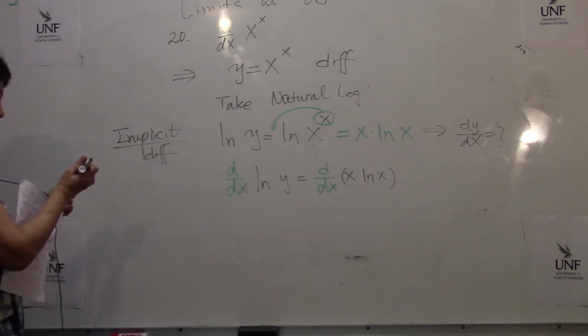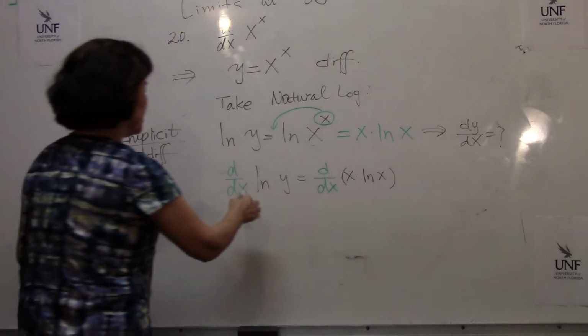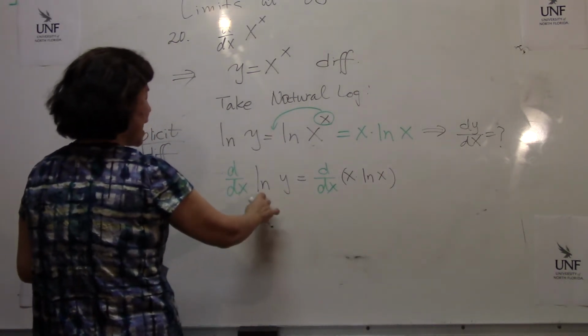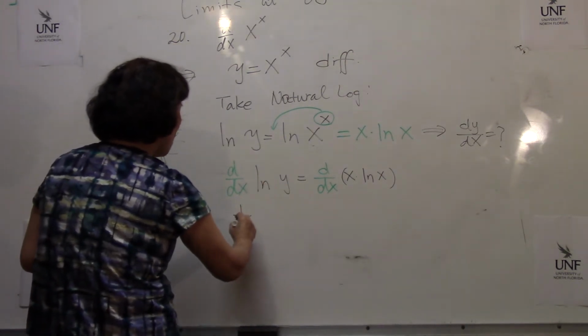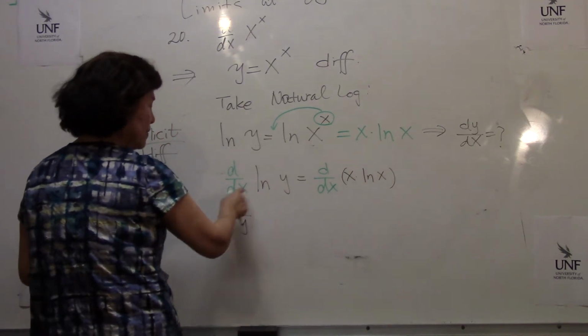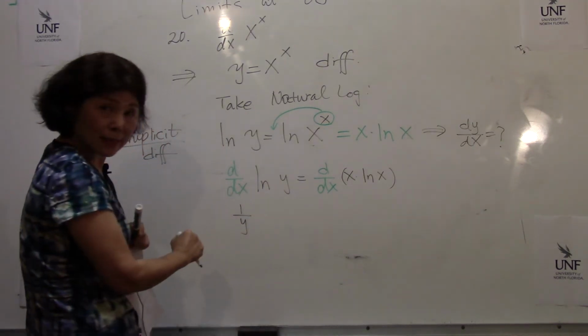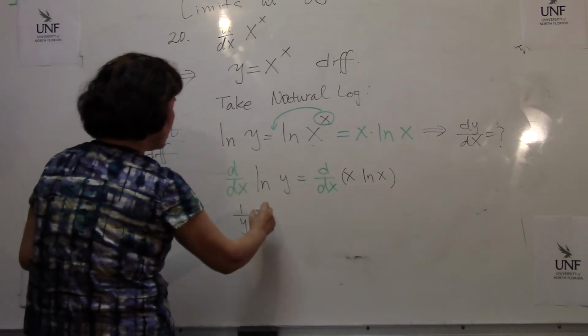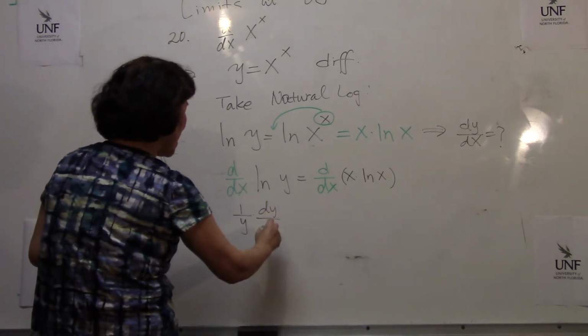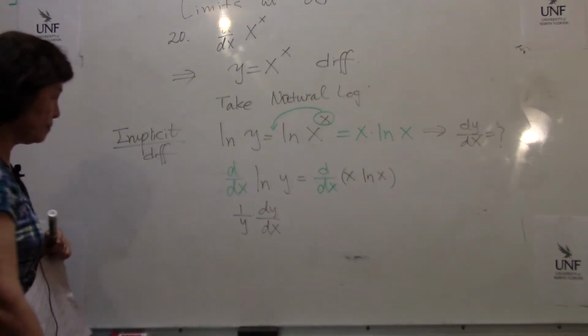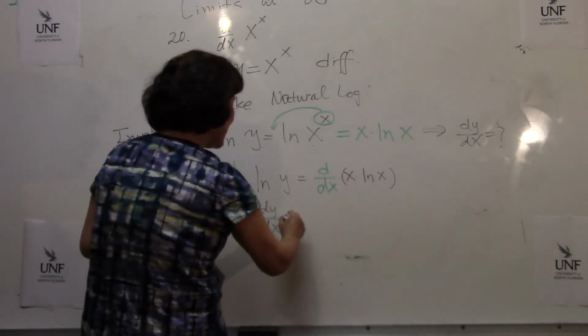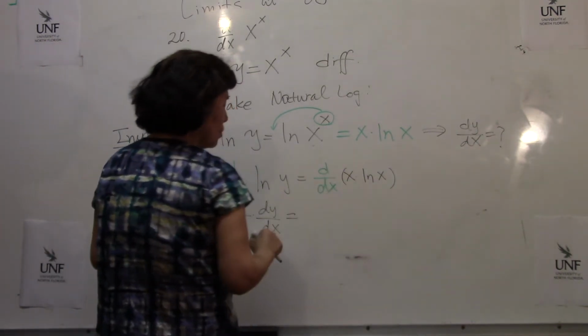So the first one, implicit differentiation. So you differentiate ln y, so that gives you 1 over y. But we have to differentiate with respect to x. So it's like applying the chain rule. So multiply by dy dx.